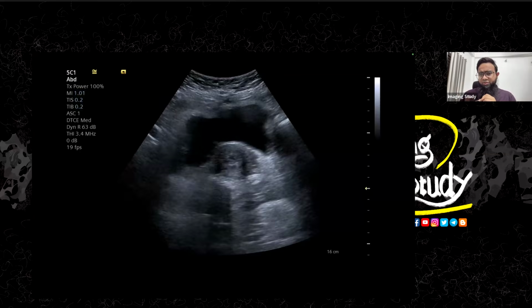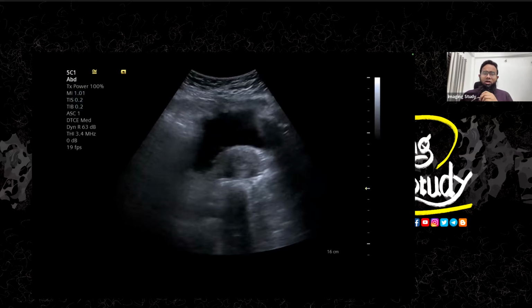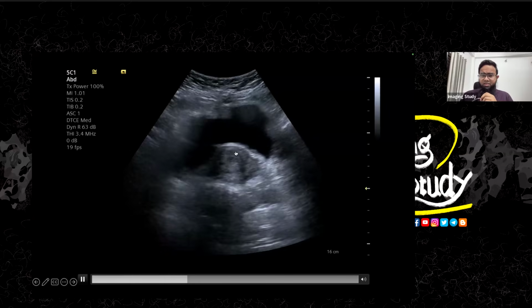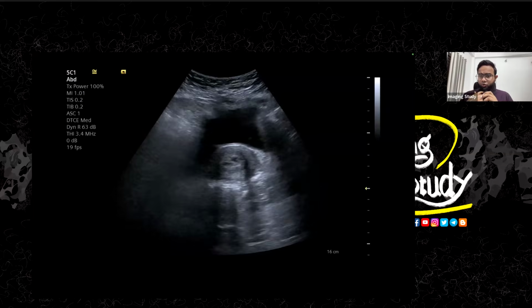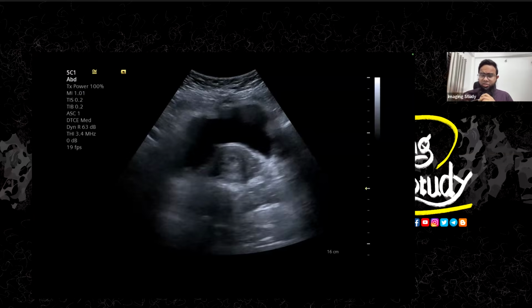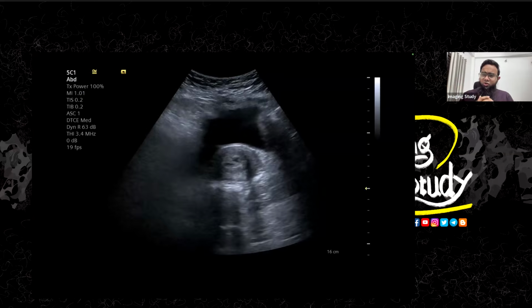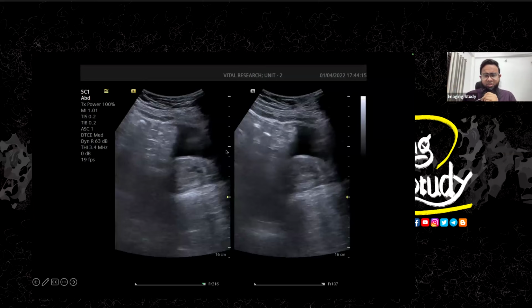So let's look at it from different angles. This is the cross section of the cervical region or lower uterine part. Now you can also see some echogenic area with internal cystic spaces. So there might be some cervical mass or cervical endometrial hyperplasia or something else. What you can do is see it on transvaginal ultrasound. Here's the picture, and you can see this heterogeneous area within the cervical central part.